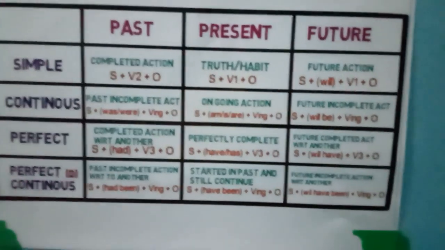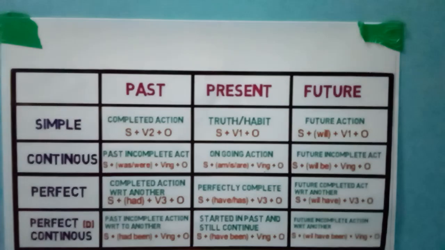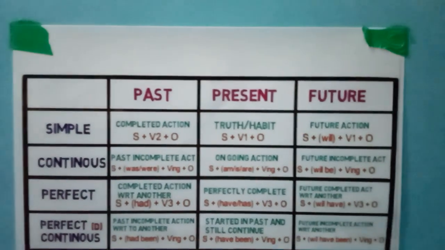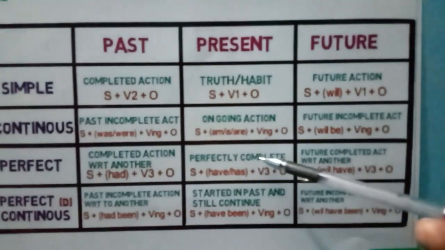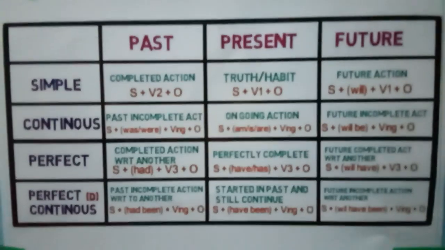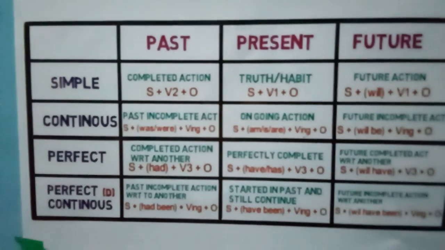Okay, now another thing is the simple present perfect tense. So present perfect tense is perfectly complete. Perfect tense means when the action is perfectly completed, like there is no time left for that.